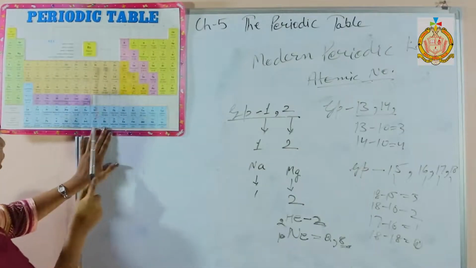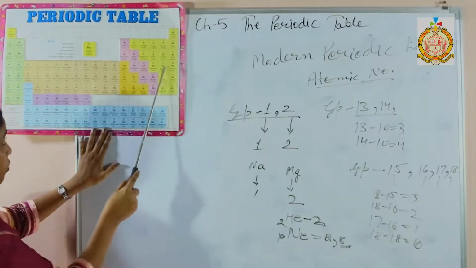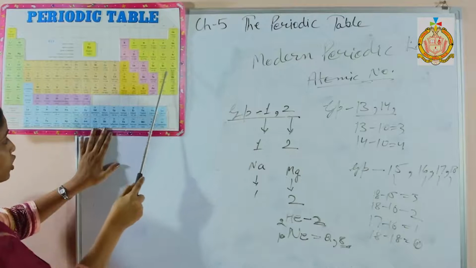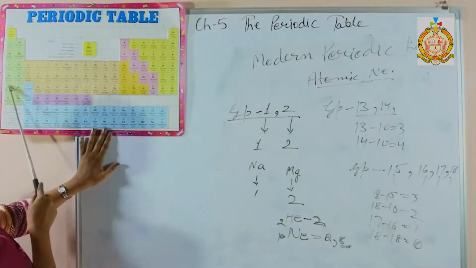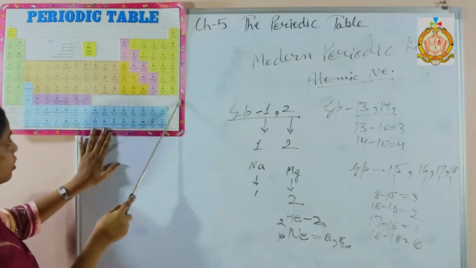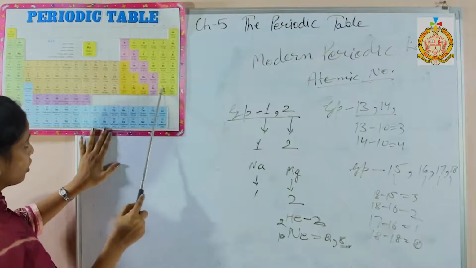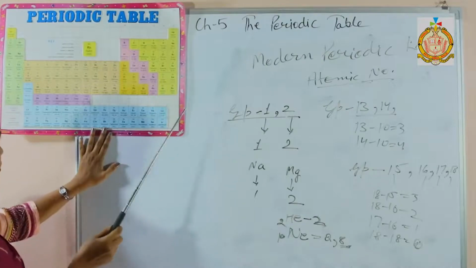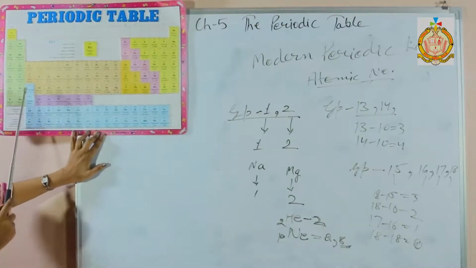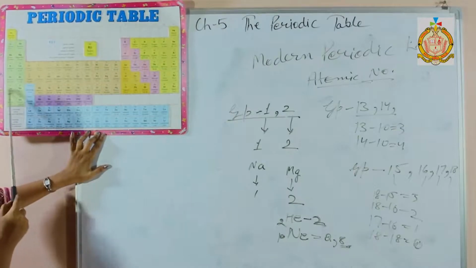Next, third and fourth are called long period. Here total 18 elements, in each period 18 elements are there. Next, 6th and 7th are called longest period, and here 32 elements are there. Each period has 32 elements. How? See this one. This one, group 3rd and period number 6th.